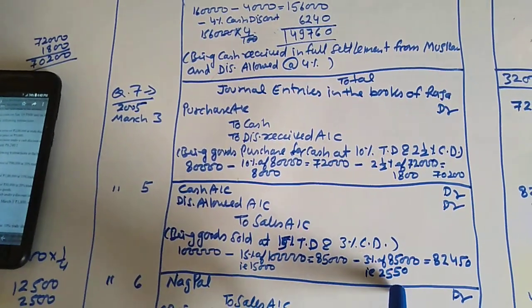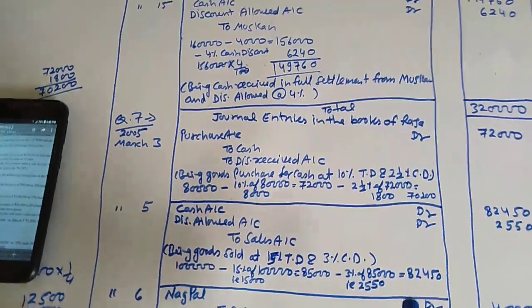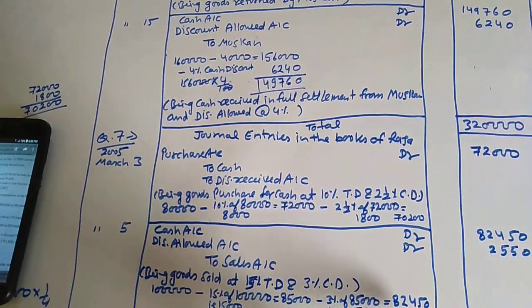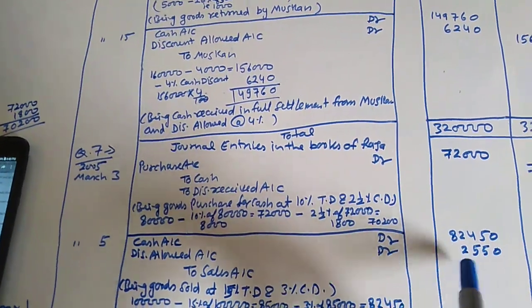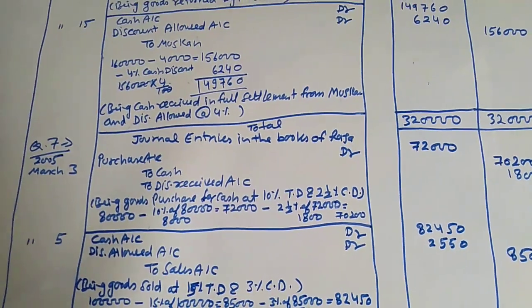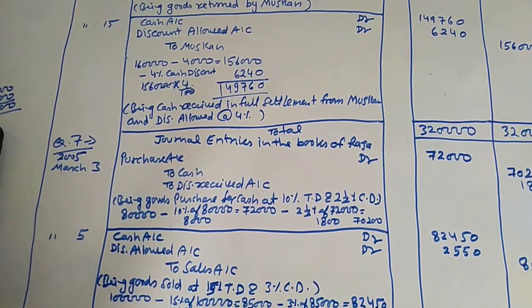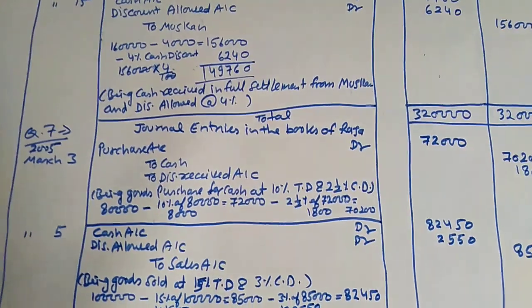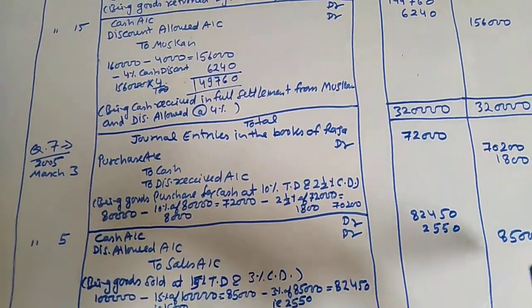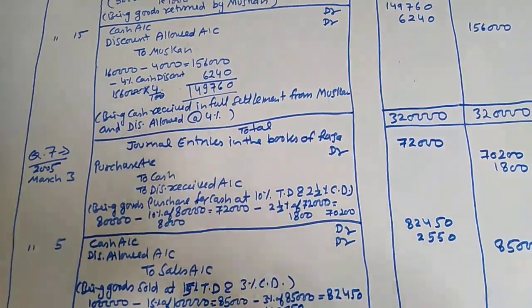After deducting cash discount, we are receiving only 82,450. 82,450, 2,550, this is the discount allowed by us for the sale, and the amount of sale is 85,000.